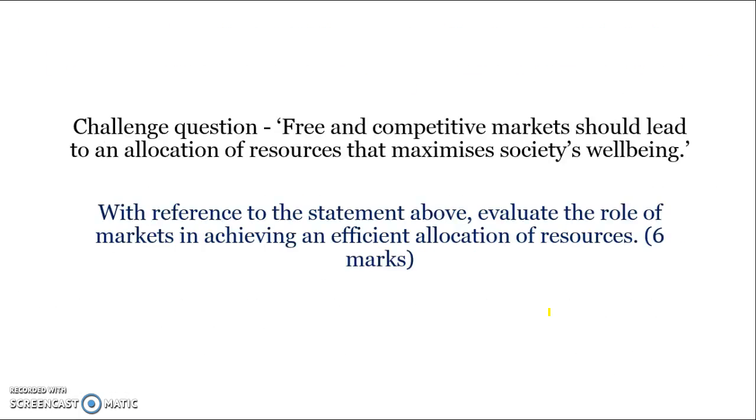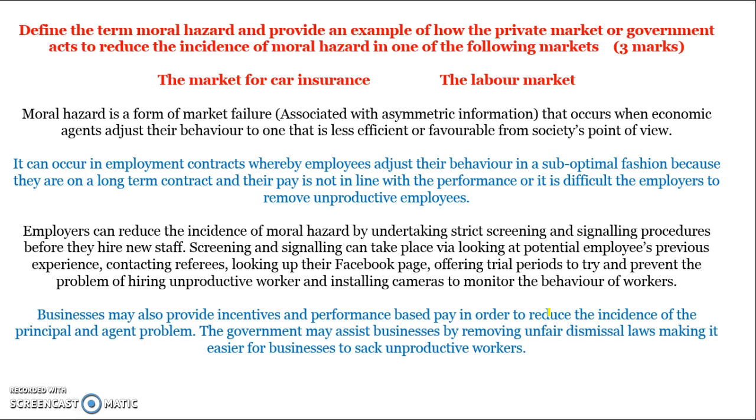So here's just a couple of examples of questions to finish off with. Define the term moral hazard and provide an example of how the private market or the government acts to reduce the incidence of moral hazard in one of the following markets. So moral hazard means when economic agents adjust their behaviour to one that's less efficient from society's point of view. It can occur in employment contracts where people adjust their behaviour once they get a job because their pay is not linked to how productive they are.